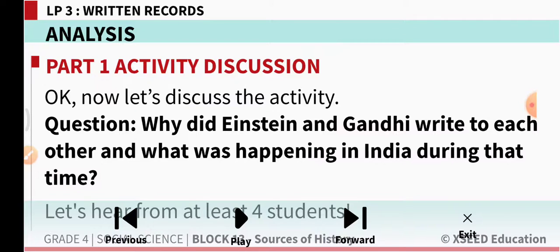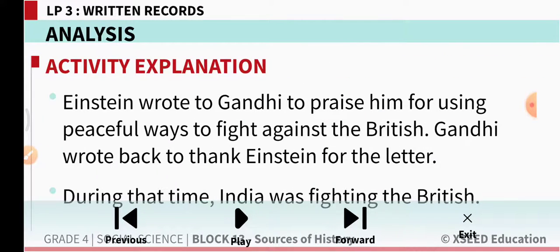Why did Einstein and Gandhi write to each other, and what was happening in India during that time? This is given in the content book. You can read about these letters, a letter from Einstein and how Gandhiji replied. If you read these two letters, you can get some information. Einstein wrote to Gandhi to praise him for using peaceful ways to fight against the British. Gandhi wrote back to thank Einstein for the letter.